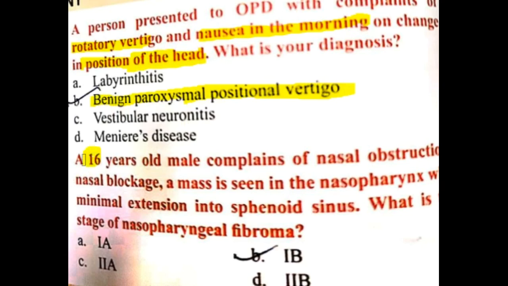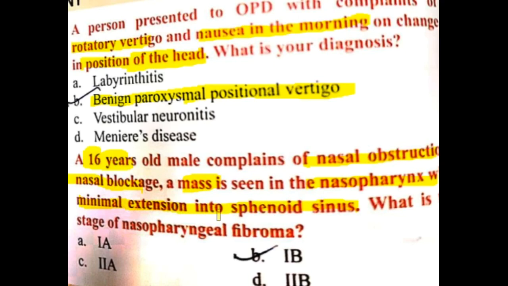Next question. A 16-year-old male complains of nasal obstruction, nasal blockage, and a mass is seen in the nasopharynx with minimal extension to the sphenoid sinus. What is the stage of nasopharyngeal fibroma?